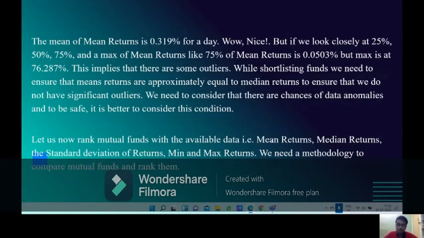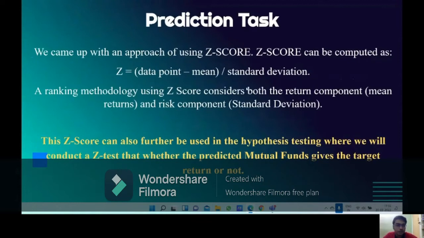Let us now rank mutual funds with the available data. That is mean return, median returns, the standard deviation of returns, and max return. We need the methodology to compare mutual funds. Now here, we will approach by finding the Z-score for each one to find the top schemes favorable for the type of investor. We came up with an approach of using Z-score.